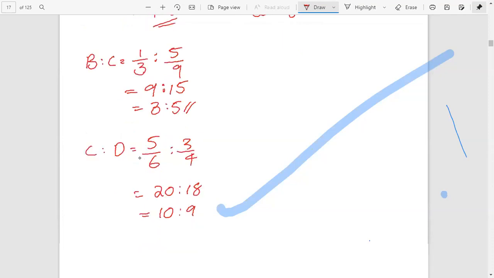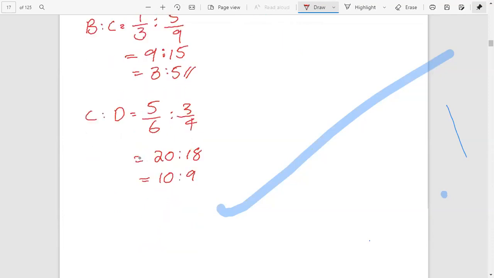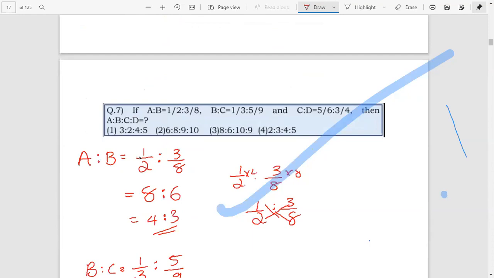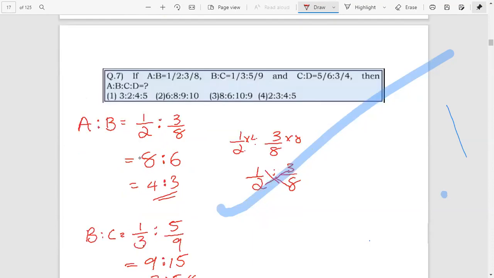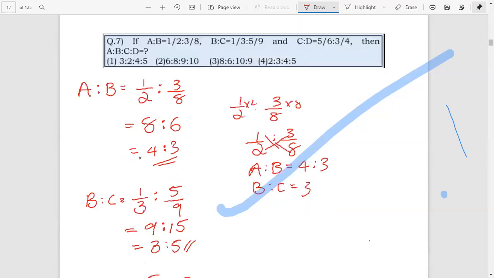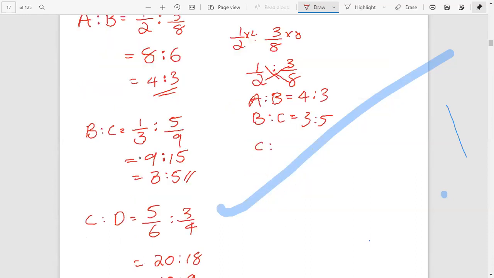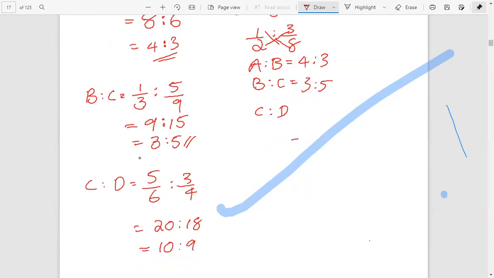Therefore, the ratios are: A is to B equal to 4 is to 3, B is to C equal to 3 is to 5, and last one, C is to D equal to 10 is to 9.